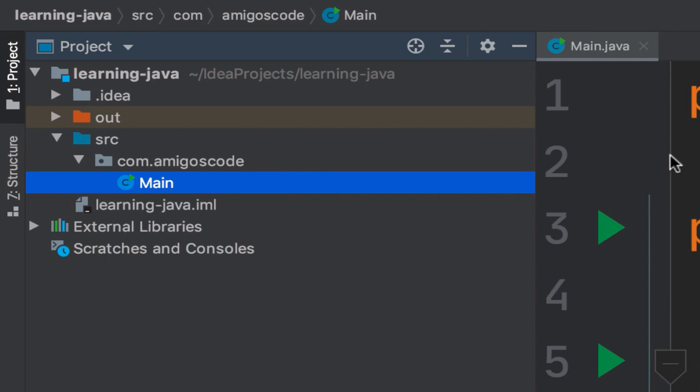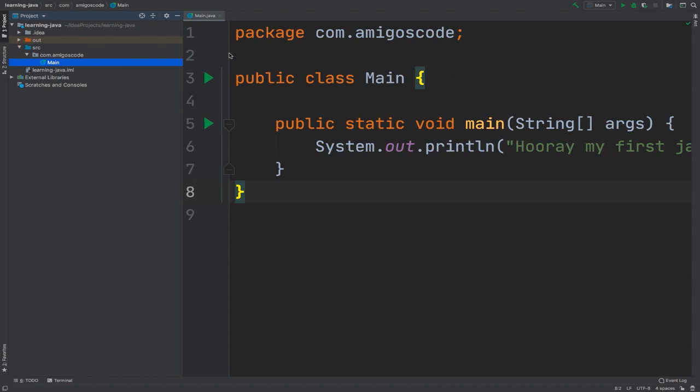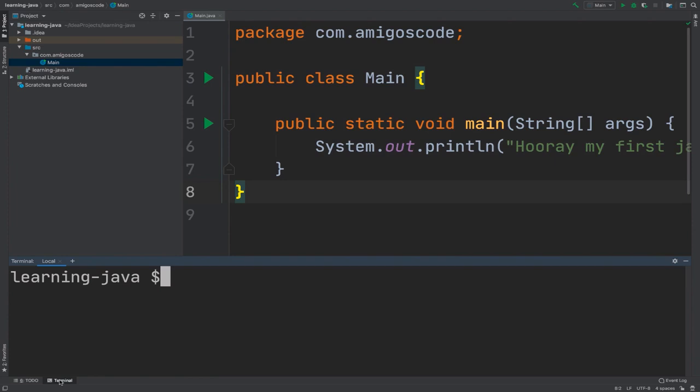So let's actually invoke the compiler ourselves, so we see the actual bytecode, which then will be fed into the JVM. So right here you see that we have the terminal, so go ahead and click on terminal, and this is my terminal.